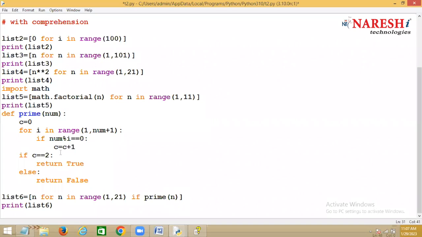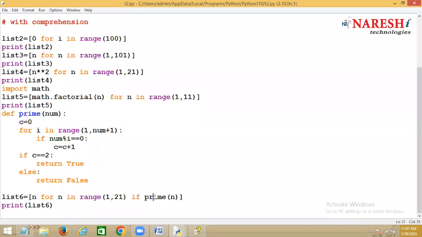Number is 3. Is 3 a prime number or not? Yes. So what value does it return? True. If it is true, what will happen? It will add this n value into what? List. It will add this n value into the list.